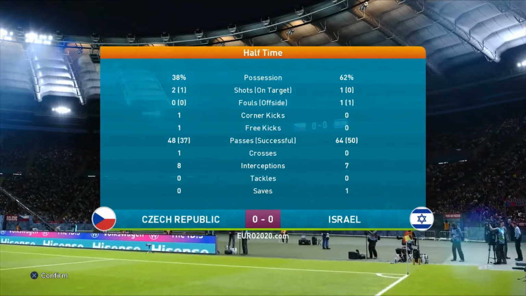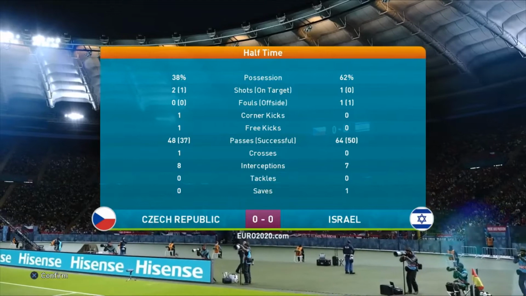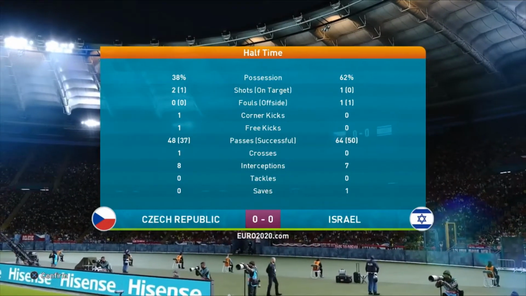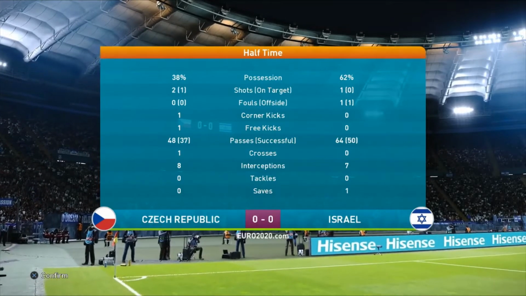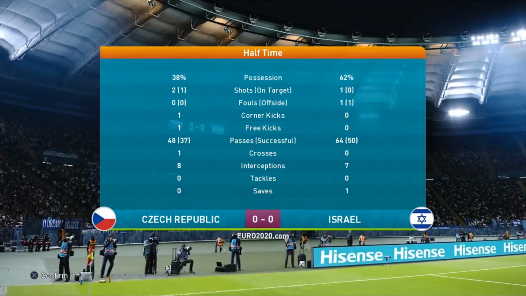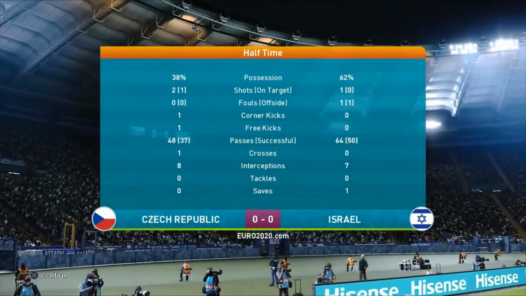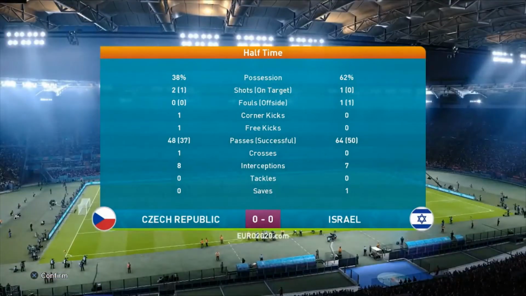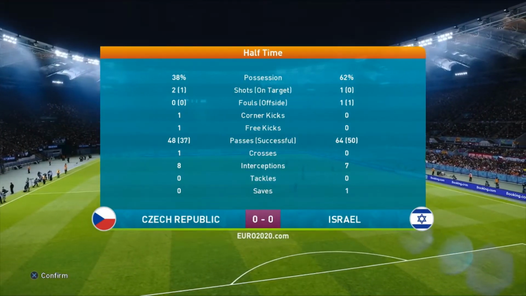Well, welcome back to what was a very tight first half of football between the Czech Republic and Israel. Of course, the advertisement there for The Athletic, if you do want to join us, it'd be greatly appreciated. A lot of content on there. But in terms of the match so far, the Israelis have dominated possession-wise, but they haven't made a great deal of opportunities in the game so far. 62% possession, one shot, but none of them on target.